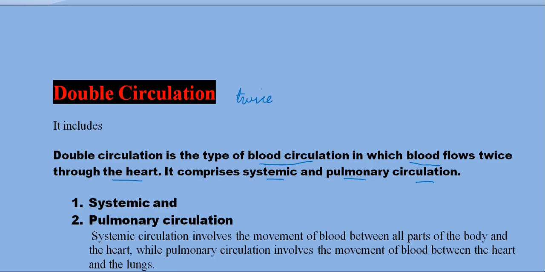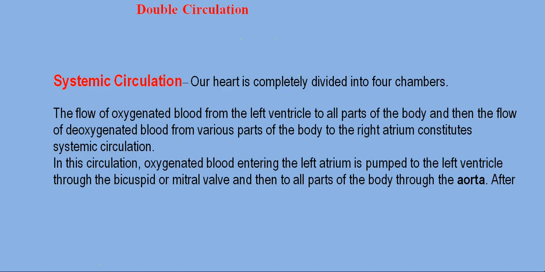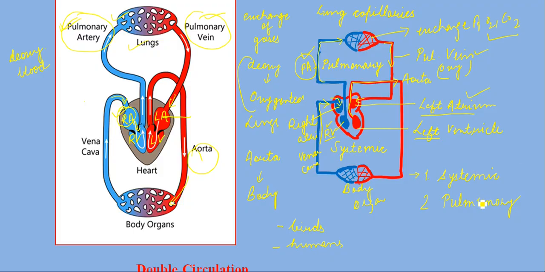Now what is systemic circulation? Systemic means heart to body. Remember this, heart to body. And pulmonary means heart to lungs. Heart to lungs.